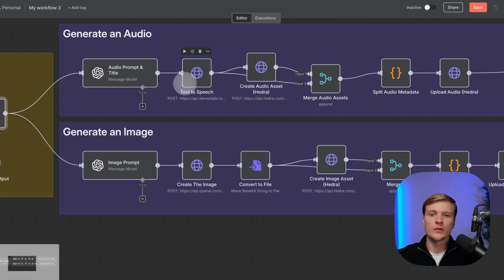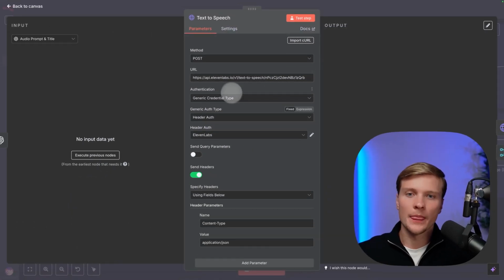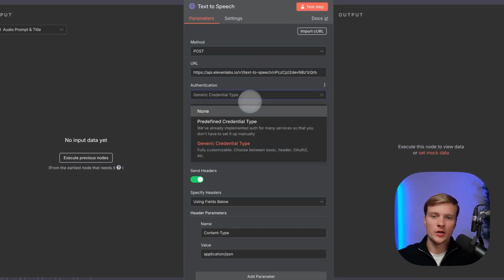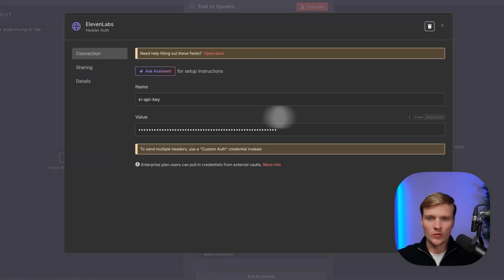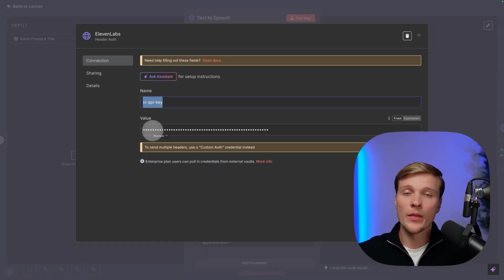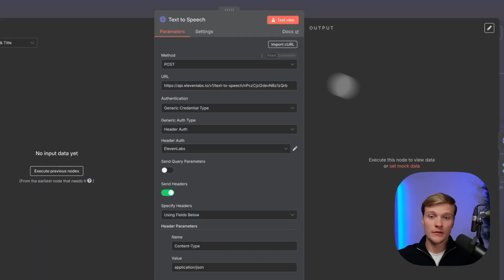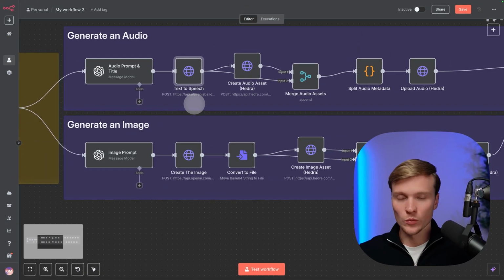So then we're going to ElevenLabs. Also very simple. You will go to ElevenLabs.io. You will create your account, you will create your API key, and then here you will need to create the authentication. You will select the generic credential type, then header auth, and then here you will once again create new credential. You will call it XI API key, and here will be just the API key without the word bearer. So you will save it, and after this step, ElevenLabs is connected smoothly and perfectly.